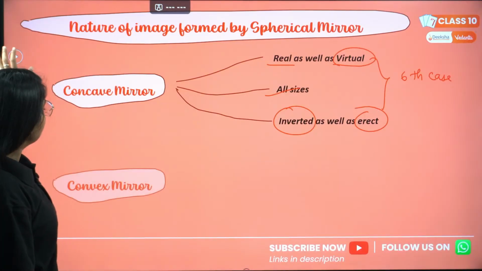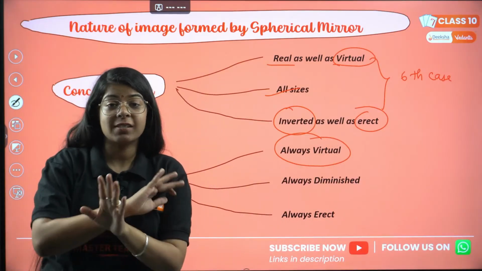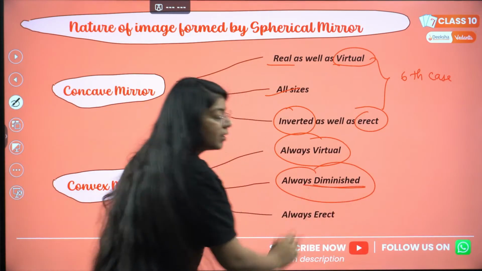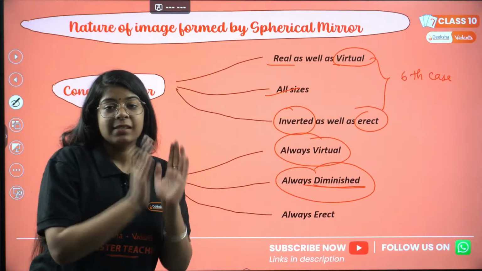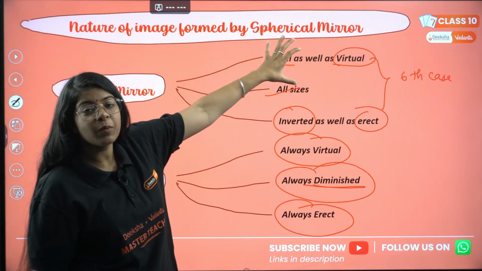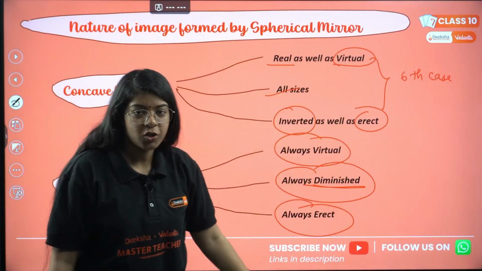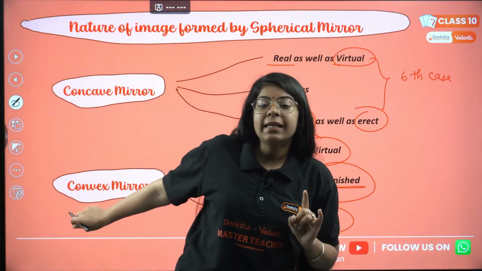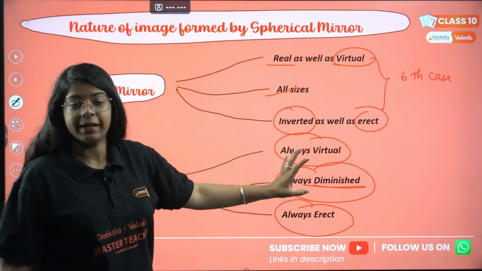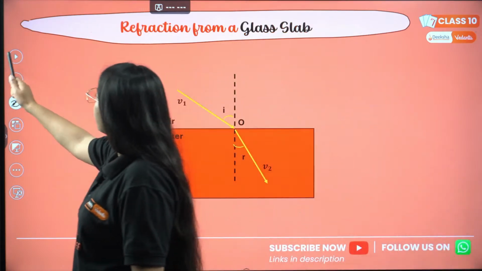Then in case of convex mirror, the image is always virtual. The real image is never formed in case of convex mirror. It is always diminished, the image is always smaller than the size of object, and it's always erect. So in case of concave mirror, it can be real, inverted, of all sizes, erect as well as virtual. But in case of convex mirror, the image is always virtual, always diminished, always erect. Okay, moving on to the next part, which is now refraction.